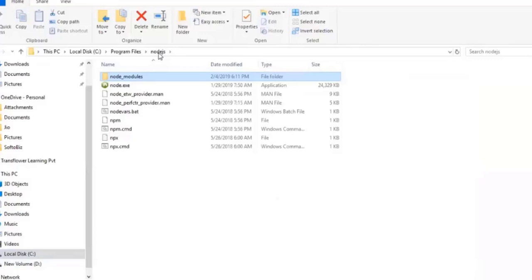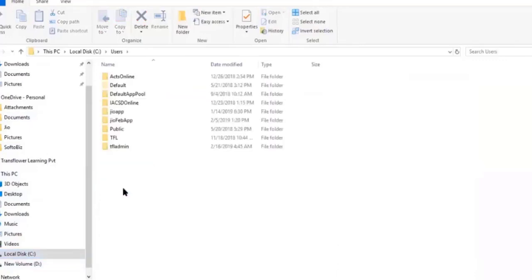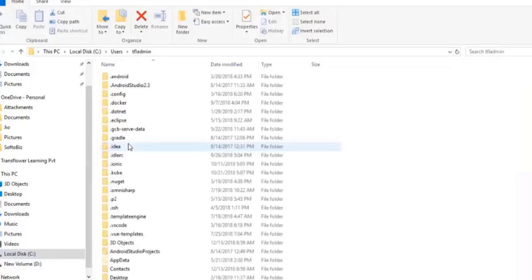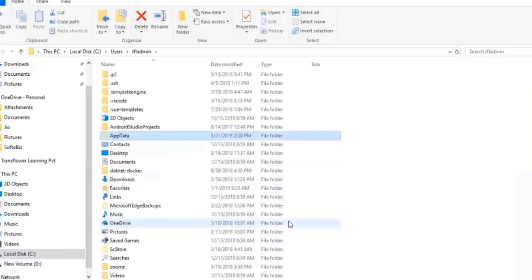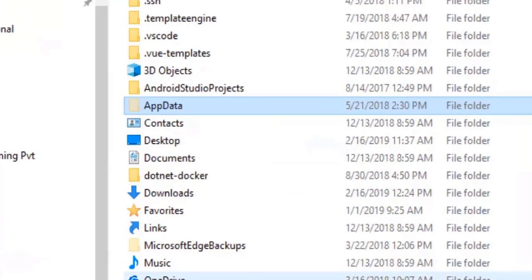Go back to your computer, C colon, find Users, find your username, whichever you are logged in as right now. In my case, I logged in as TFL admin. So if I go back and find C colon Users TFL admin, I find there's a hidden folder called AppData, correct? Can you find the AppData folder? Yeah, this folder is normally invisible. You need to go back and set the View setting to show all hidden files as well.